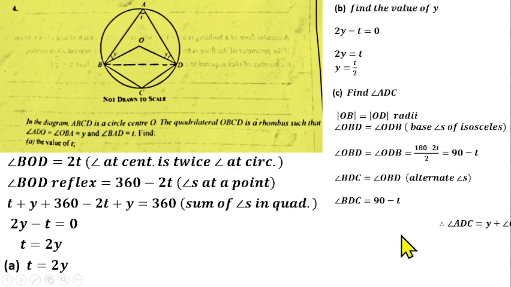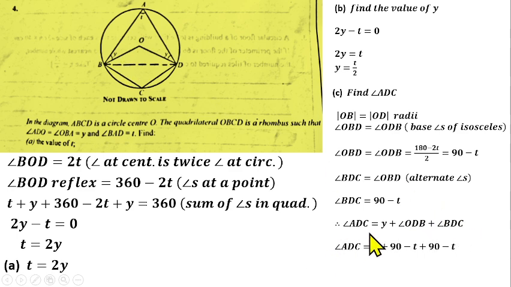From there, our angle ADC will be y plus angle ODB, which is 90 minus t, plus angle BDC, which is also 90 minus t.